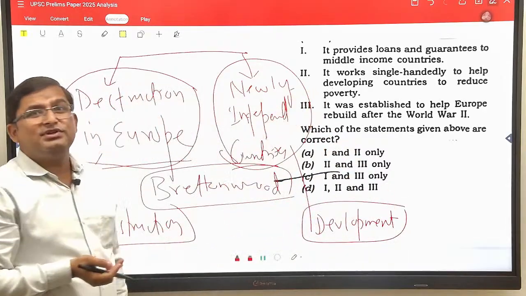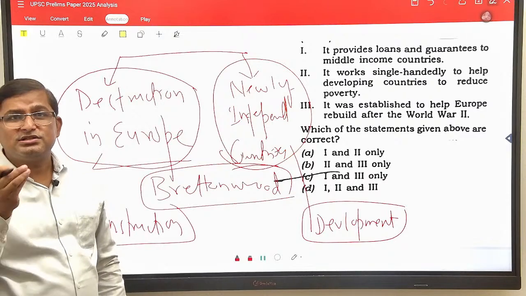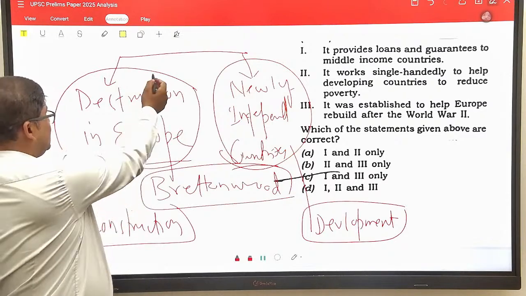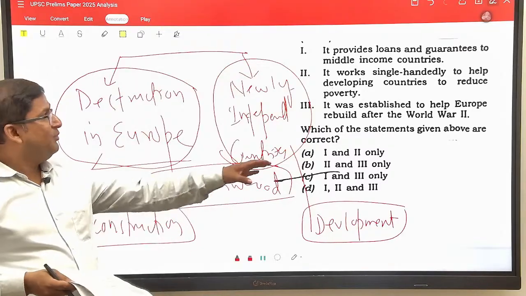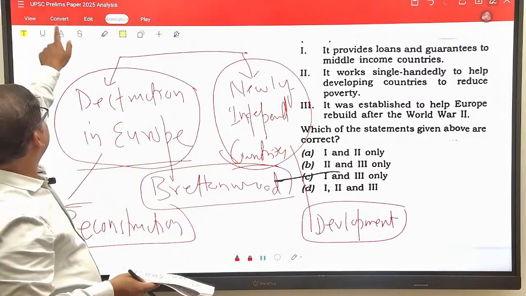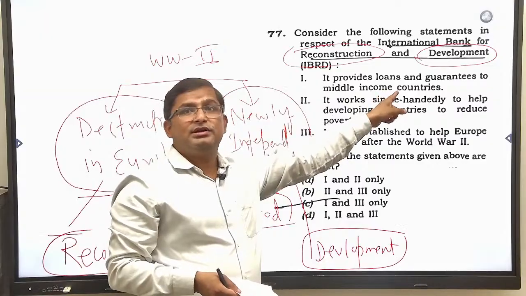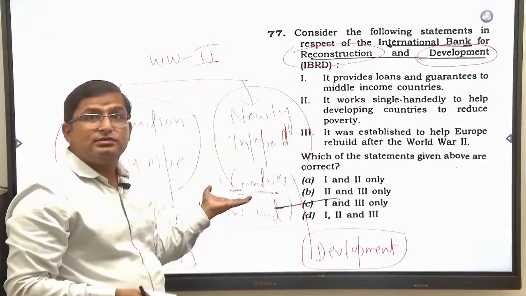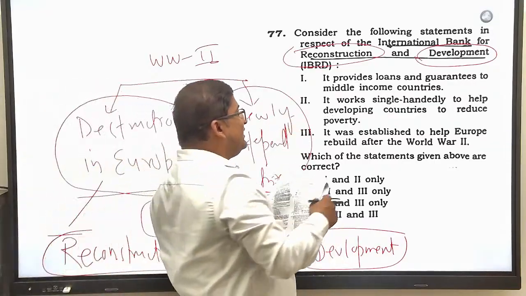That's why the name is International Bank for Reconstruction and Development. Reconstruction of whom? Reconstruction of countries destroyed in World War II in Europe, and development for whom? Development for newly independent countries. So the International Bank for Reconstruction and Development provides loans and guarantees to middle income countries, means developing countries, gives loans for their development. It works single-handedly.